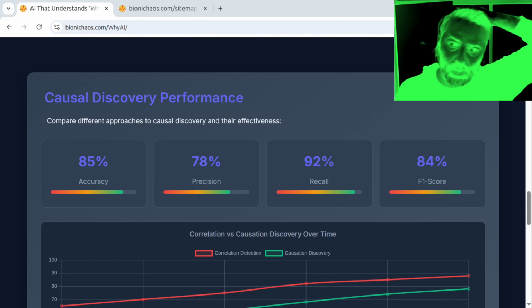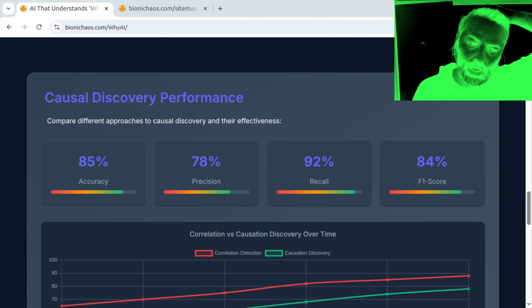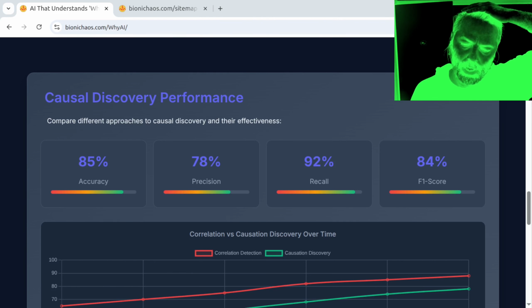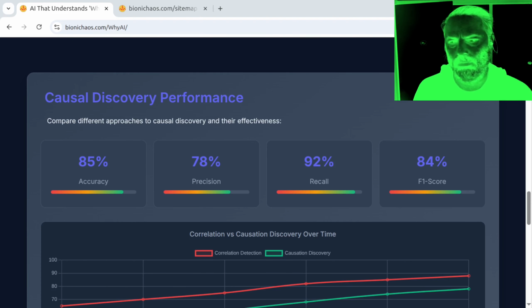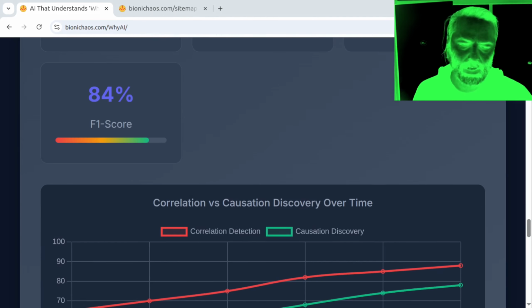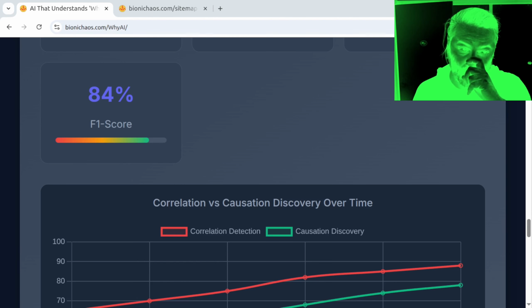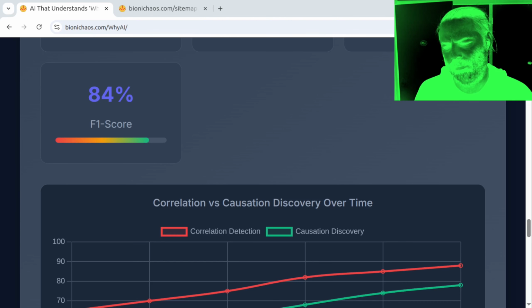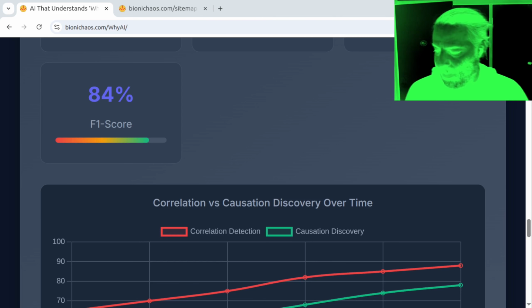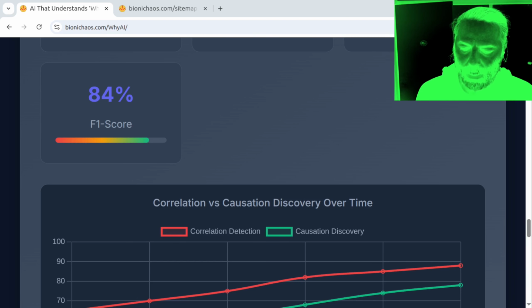In the current screen, the way you see it, is the chart cut off, or do you see the whole chart? I am able to see the whole chart in the current screen. How about now? Just taking one snapshot, one screen capture, single image, as it is at the moment. Is the chart cut off, or do you see the whole of the chart? Currently, I can see the entire chart displaying correlation versus causation discovery over time, as well as the F1 score at 84% above it. Again, in the current screen view, what's the y-axis doing?